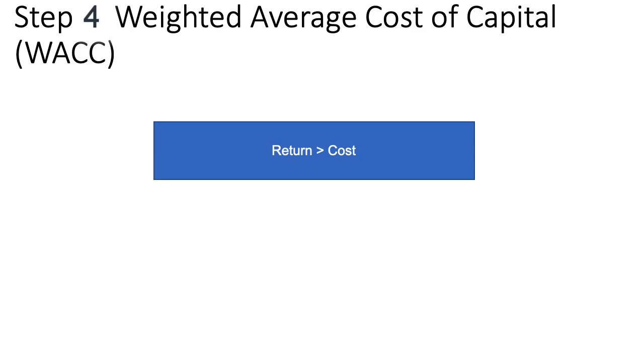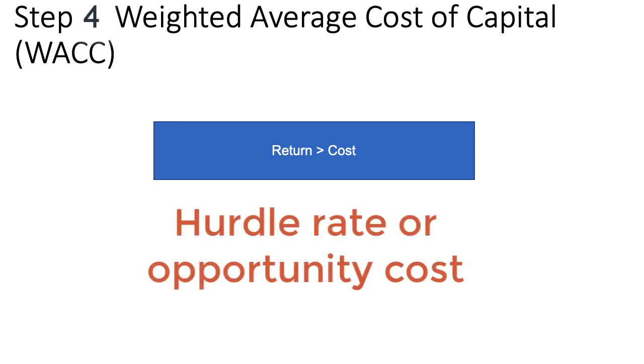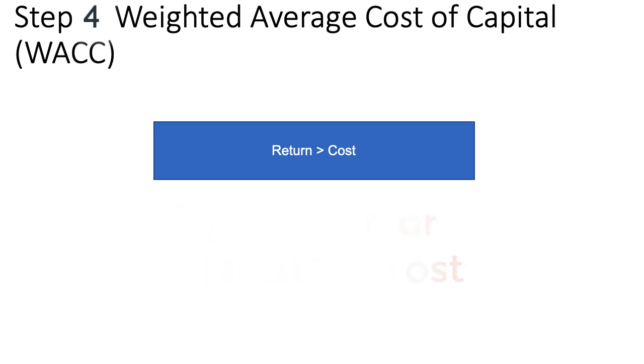The reason cost of capital is used as discount factor is because the return on the operation should be higher than the cost of capital, because else one is better off using this capital somewhere else, say deposit in a bank to earn interest, instead of investing it in the business. In that sense, the cost of capital is also referred to as the hurdle rate or the opportunity cost that a project must earn for it to be worthy of the investment.